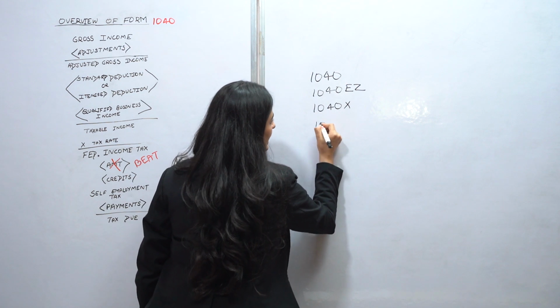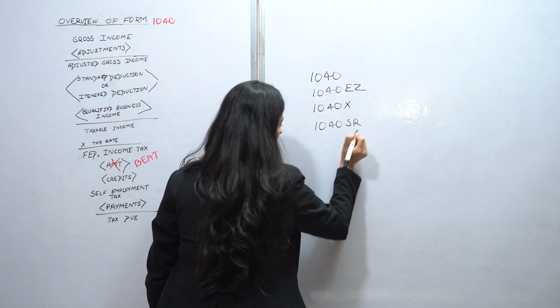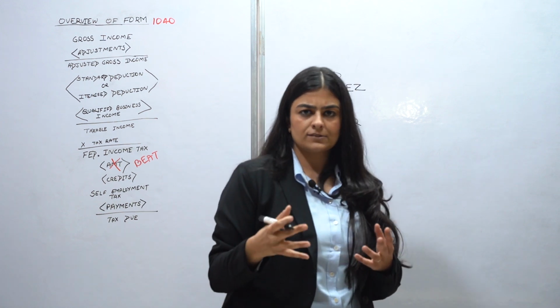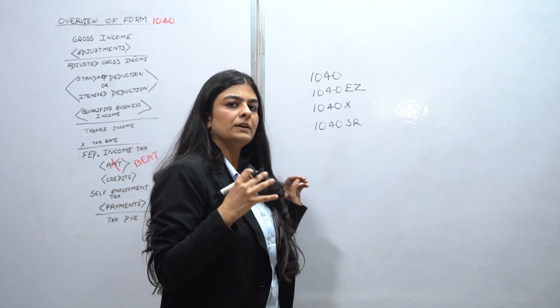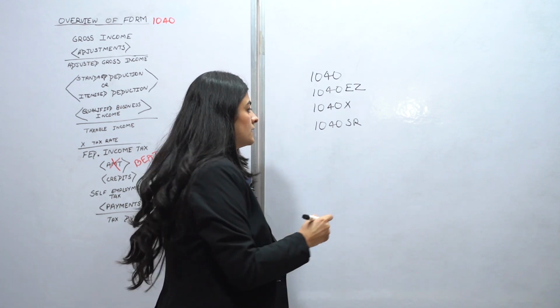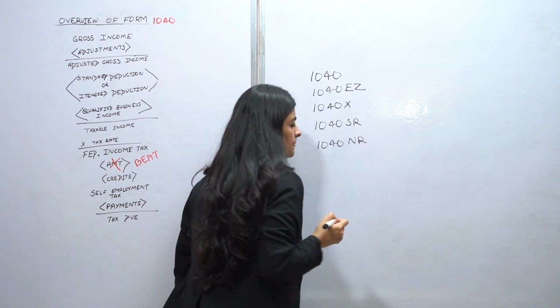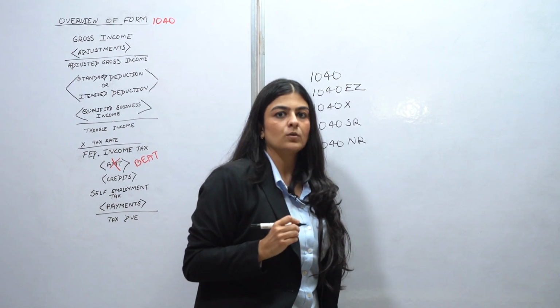Moving on, we have form 1040SR. This is filed by citizens above the age of 65. Hence called senior citizens, and that's why you've got form 1040SR for their income. The last one that we're talking about is form 1040NR. This is filed by non-resident aliens.